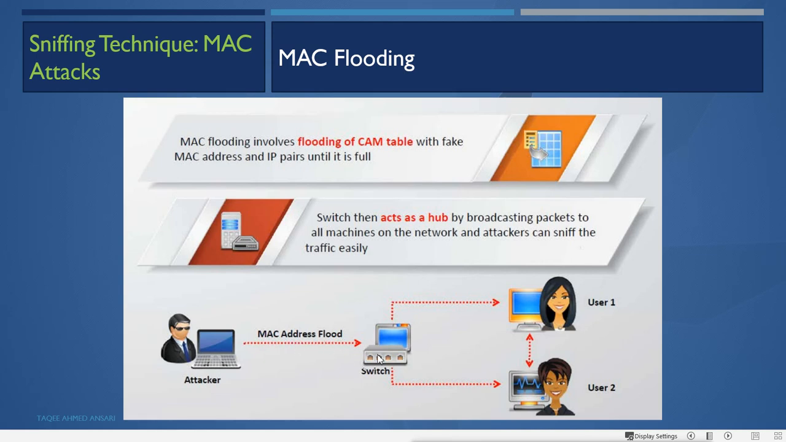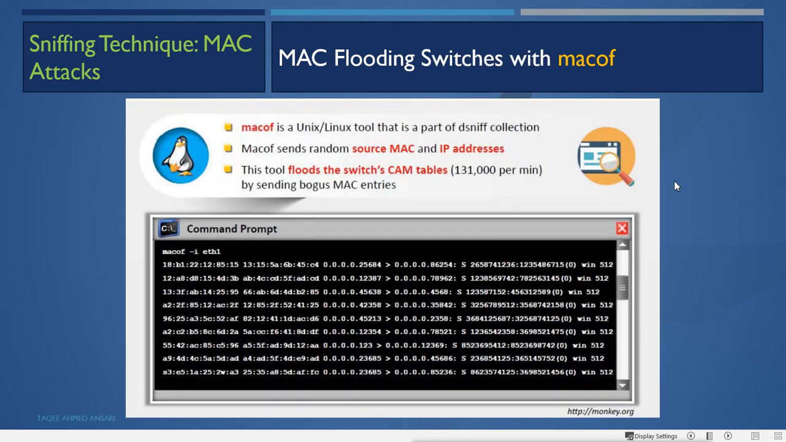Now the switch will create an entry for every MAC address in the CAM table, and then what happens? The CAM table is full. The memory is full. Now there is no room for new MAC addresses. The real MAC addresses are also removed because of the fake MAC addresses. Now when a real machine tries to communicate, the switch doesn't know the source and destination MAC addresses, so it broadcasts the packet everywhere, and the attacker can get the data from the switch.